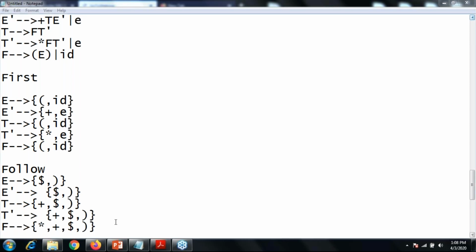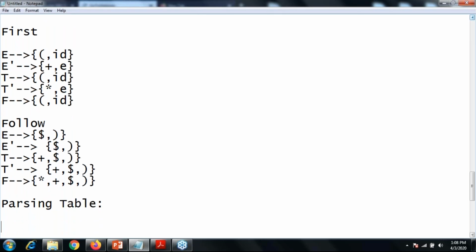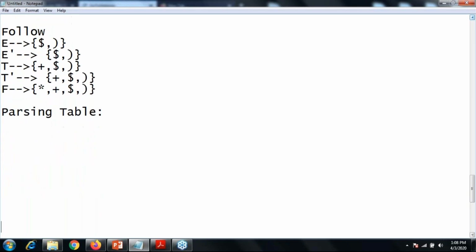Okay, we are completed with the second step. Now the third one is the parsing table. What is the parsing table for the given production?